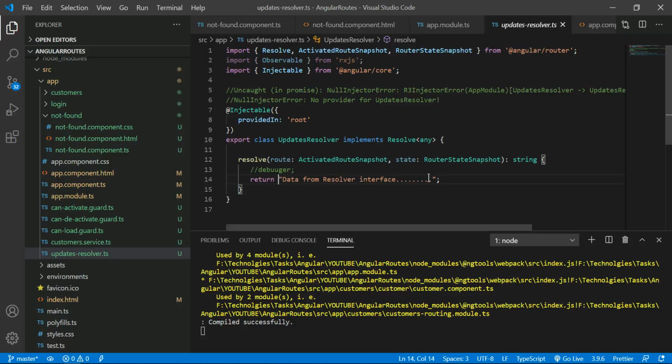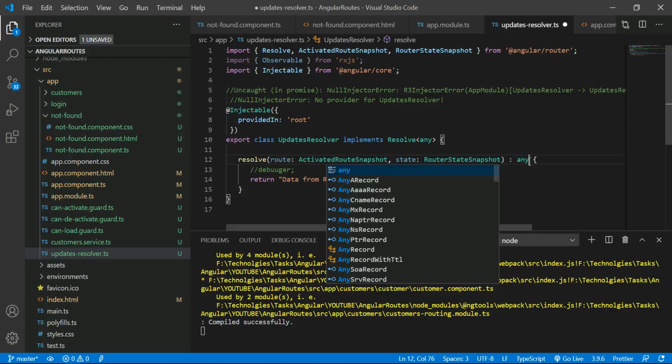In this place you would create the HTTP service. This service is going to contact the DB, get the data from the DB, and return the data here. The return type can be anything. As of now I am making it a string only, but you can use any kind of return type.